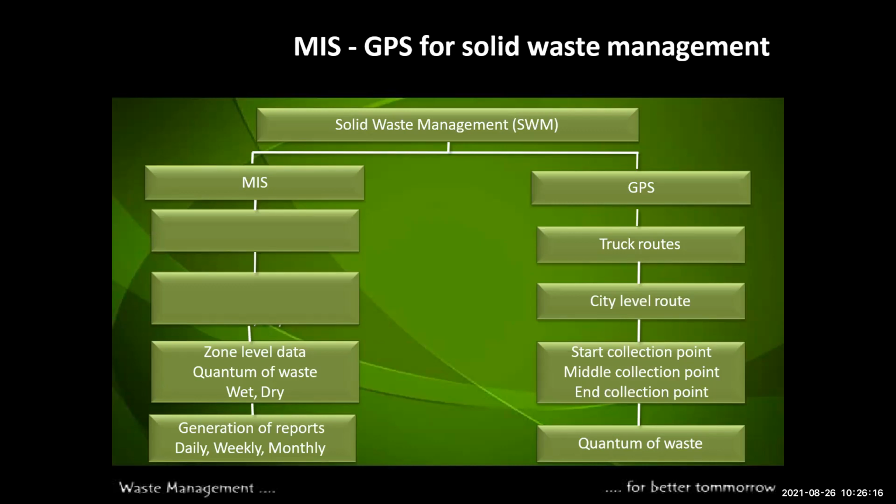The GPS truck route shows how the truck should go for the collection of the waste, and the city level route, from the start collection point, how it starts from the collection, the middle collection point, the end collection point, and the quantum of the waste.